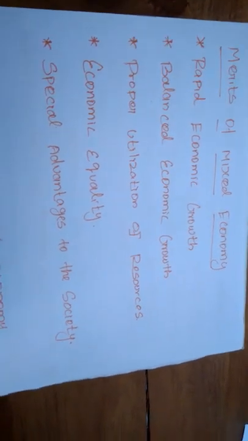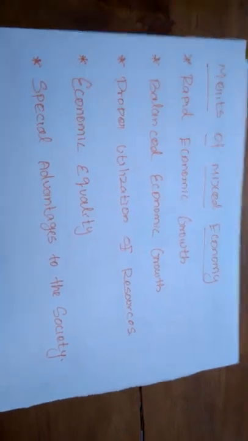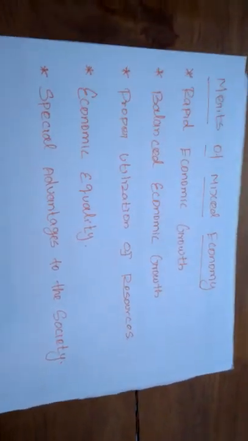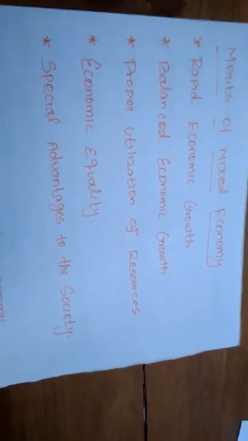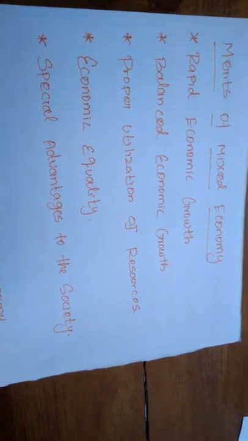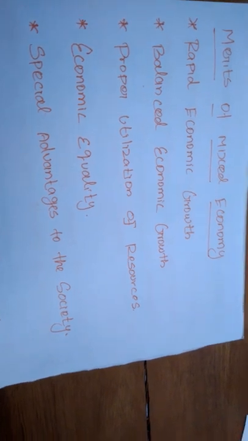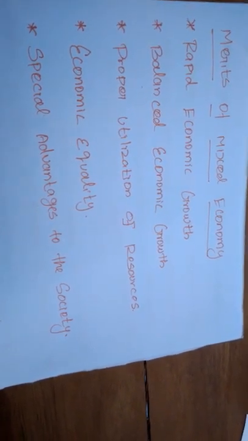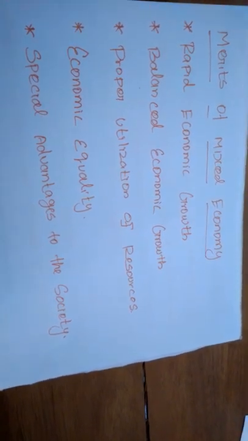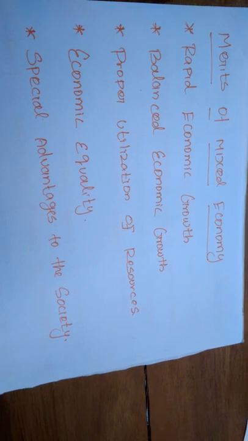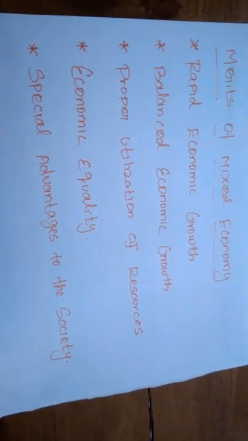The last merit of the mixed economy is special advantages to the societies. All the people in the societies will enjoy some of the benefits formulated by the government. The government safeguards the interest of the workers and the weaker sections by legislating on minimum wages, rationing, and fair price shops, and formulating social welfare measures or policies.